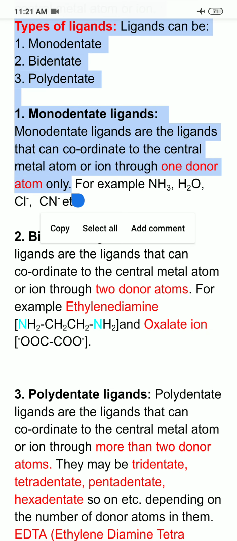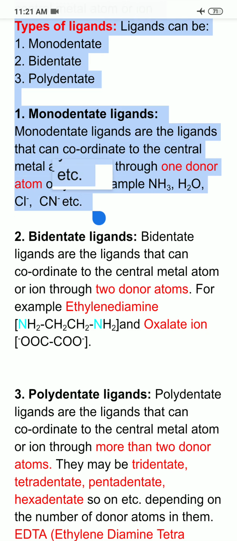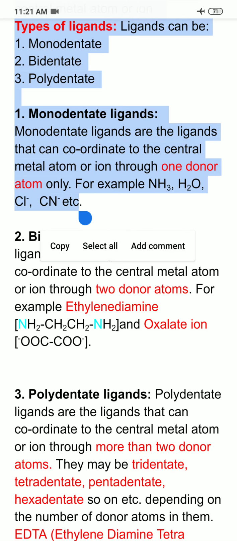Monodentate ligands are ligands which have only one donor atom. For example, if I take example of ammonia, water, chloride, cyanide ion, in all these they are having one donor atom. For example, in ammonia atoms are 4, but only nitrogen is having lone pair of electron, so it acts as a donor.